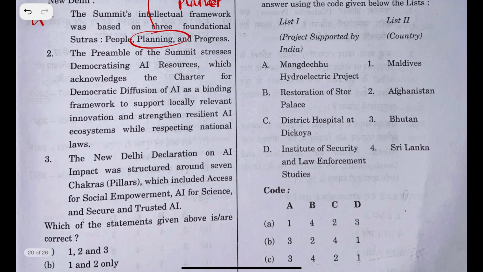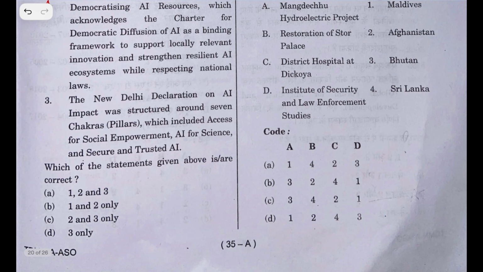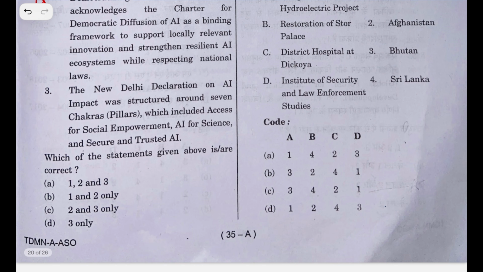The preamble of the summit stresses democratizing AI. Even this is wrong. Third statement, New Delhi Declaration on AI Summit was structured around 7 chakra pillars, which included access on social environment, AI for science, and yeah, I'll go with D. Let's see the UPSC answer key. Let's wait for it.